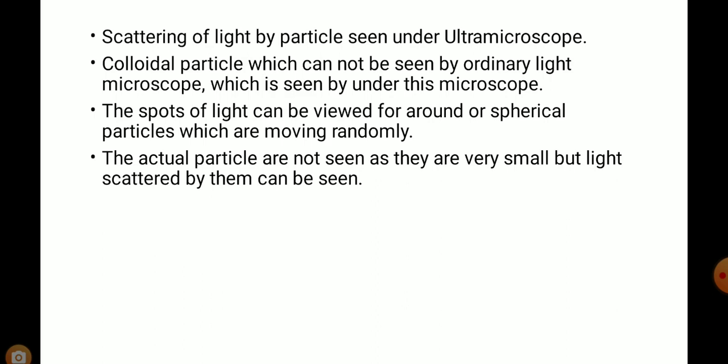The spots of light can be viewed for round or spherical particles which are moving randomly. The actual particles are not seen as they are very small, but the light scattered by them can be seen.